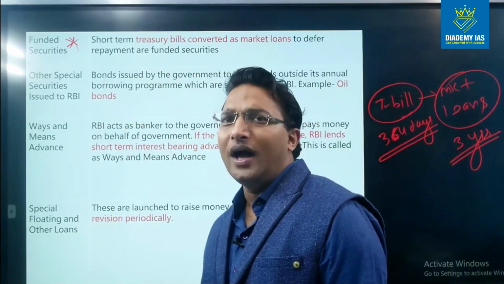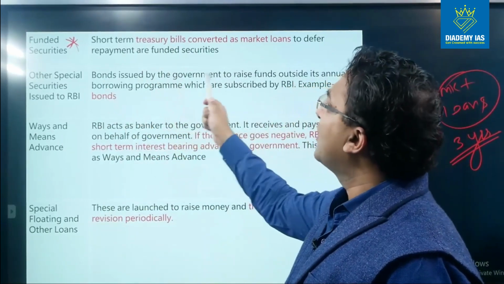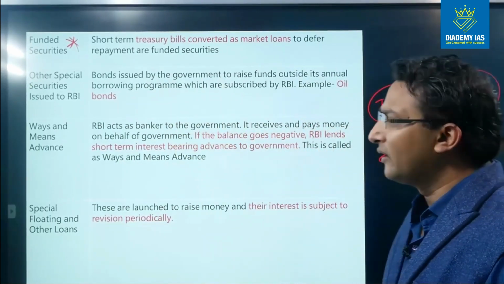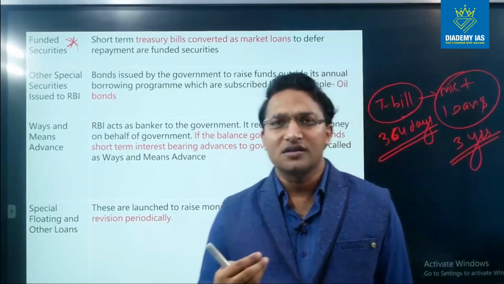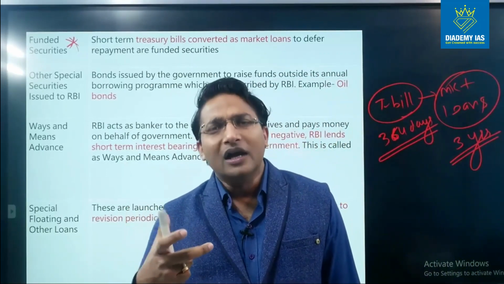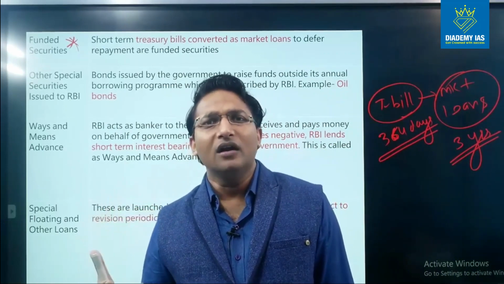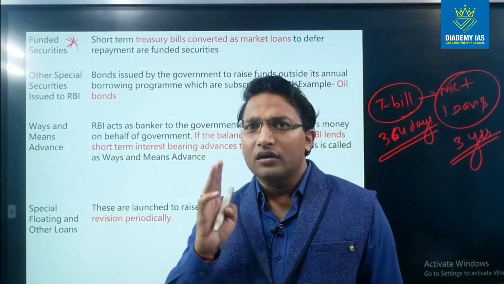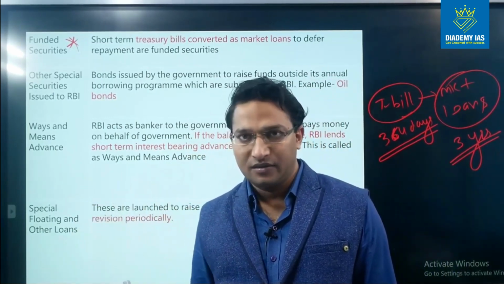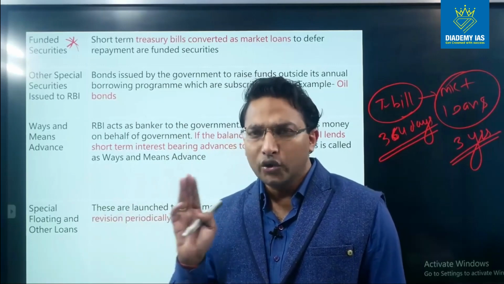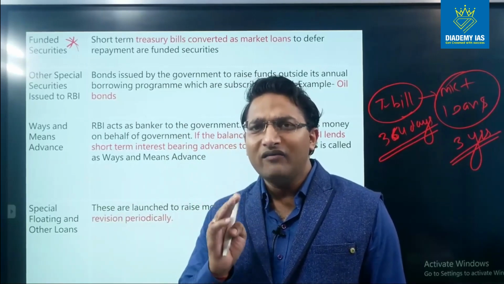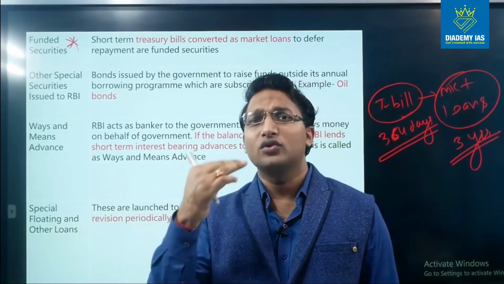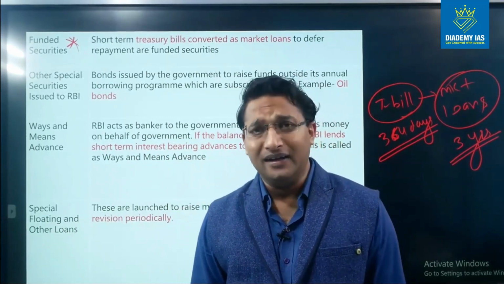Other special securities issued to the RBI, right? So bonds issued by the government to raise funds outside its annual borrowing program, which are subscribed by the RBI. Example, oil bonds. There are many situations where the government needs to raise money to meet a particular requirement. For example, many times the government wants to give subsidy to the oil marketing companies, the fuel subsidy. In these cases, the government will issue these bonds to the RBI, and RBI will pay the money to the government, and the government will pay money to the oil marketing companies, right?